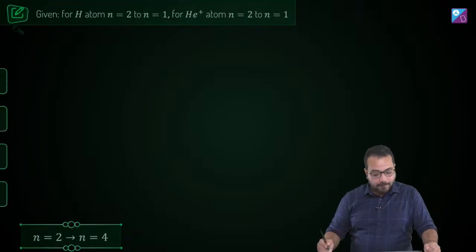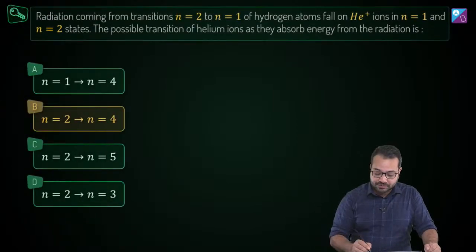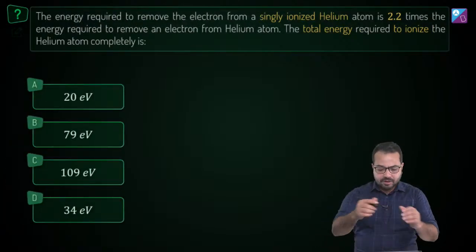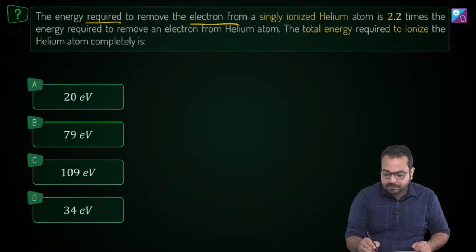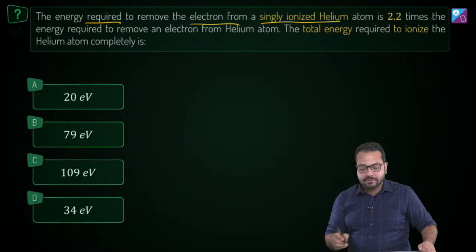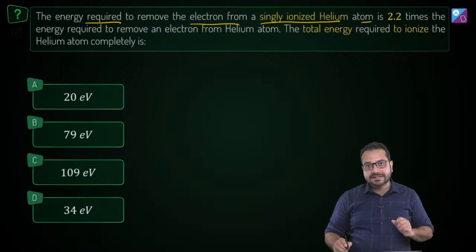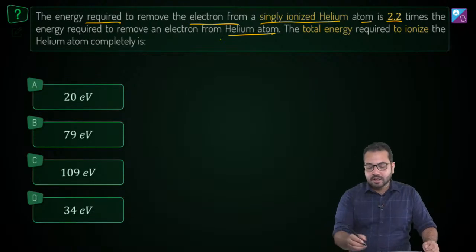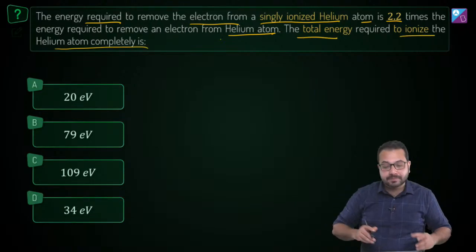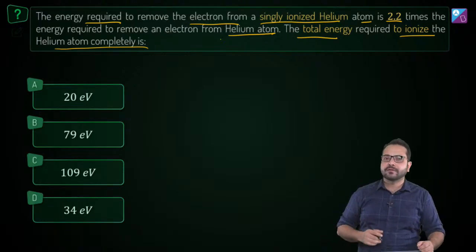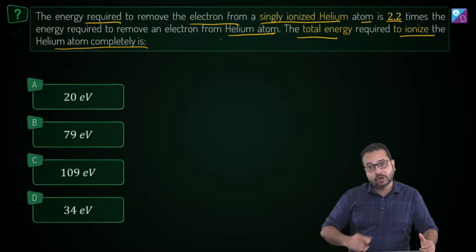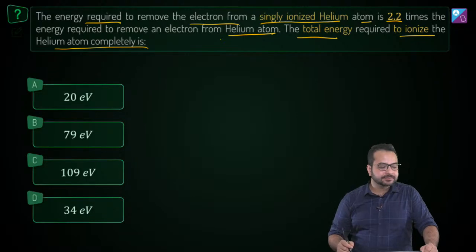And now let's go to the options. So option B is going to be the right option, and now we go to the next question. You ready guys? Let's get cracking with this one. The energy required to remove the electron from a singly ionized helium atom is 2.2 times the energy required to remove an electron from helium atom. The total energy required to ionize the helium atom completely is, okay, so I want you to take a few seconds, think how we should proceed with it, think what is the concept involved, and then we are going to solve it.